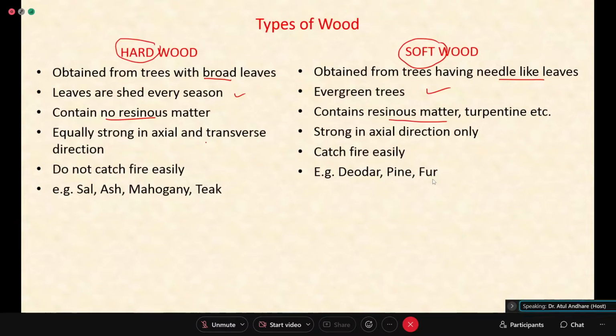Hardwood is equally strong in axial and transverse directions, so strength is good in both directions. Here in softwood, it is strong in the axial direction, along the direction in which the fibers or grains are there. Softwood is stronger only in one direction. As I said, fire catching is not easy in hardwood, but it is easy in the case of softwood.